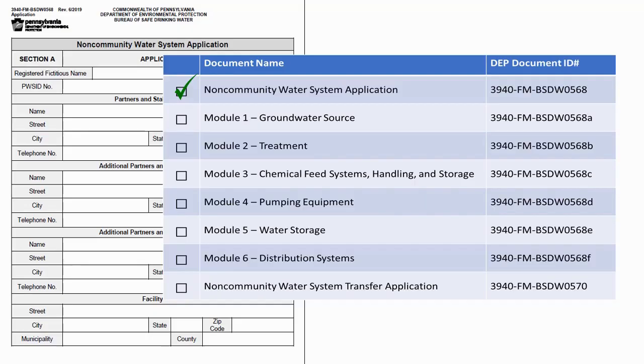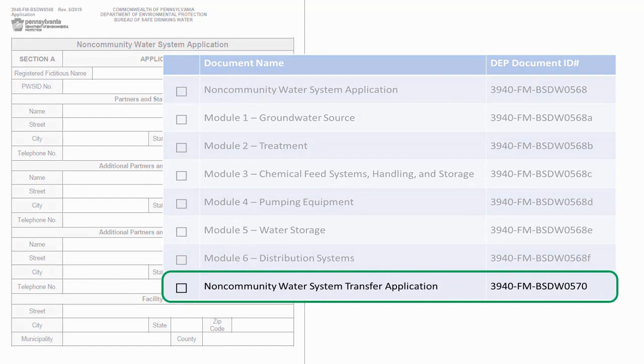The 6 different modules include Module 1, Groundwater Source; Module 2, Treatment; Module 3, Chemical Feed Systems Handling and Storage; Module 4, Pumping Equipment; Module 5, Water Storage; and Module 6, Distribution Systems. The transfer application is a standalone document with its own instructions and can be submitted without the application.